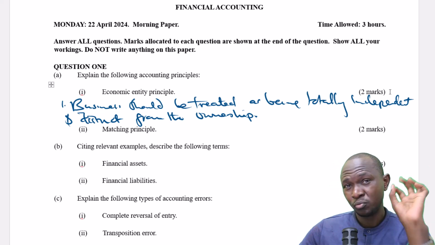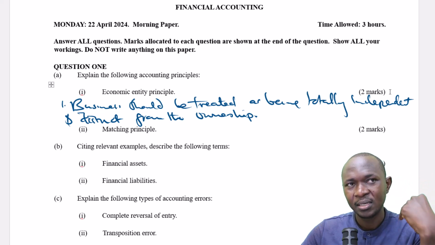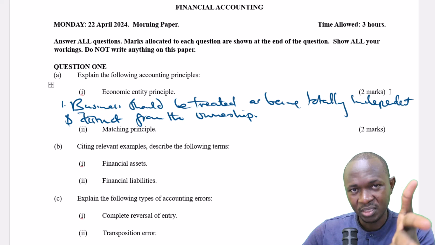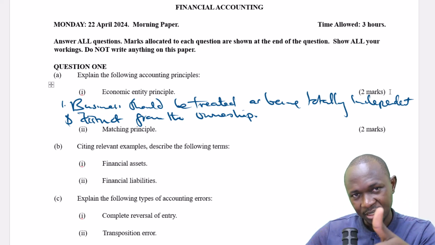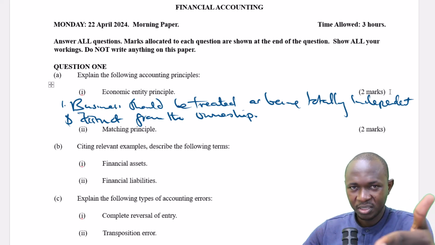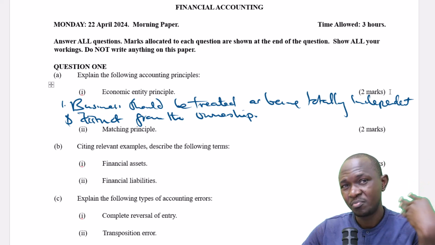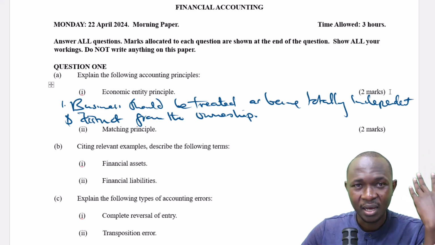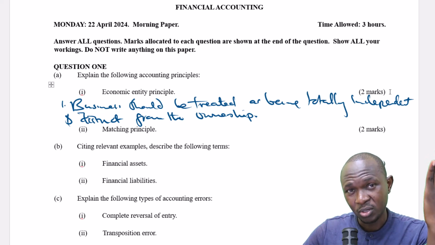And that should be so strong to the point that when the owner channels his money to the business, there is an obligation that is created. To the business, that becomes capital, and it's a liability that is supposed to be paid back to the owner after a considerable period of time.